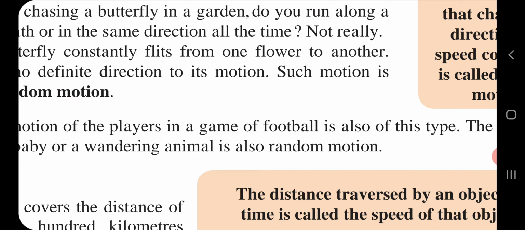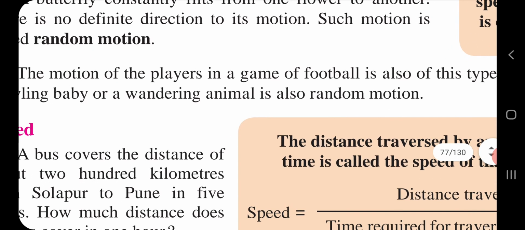First example, the butterfly. The butterfly moves from one flower to another, but in any direction. The direction of the butterfly is not fixed. Second example, the motion of the players in a game of football. They are playing and kicking the football from one place to another, and the players' places are also not fixed. They are moving from one place to another, in any direction and at any time. Time is also not fixed. They are moving from one place to another to kick the football.